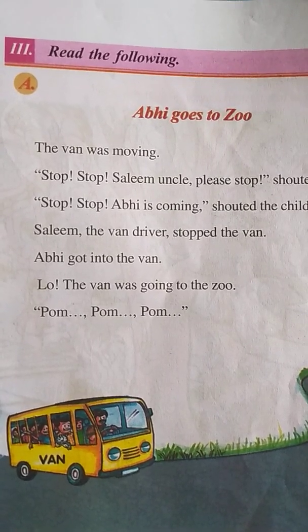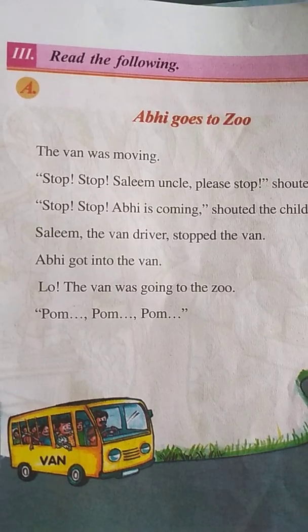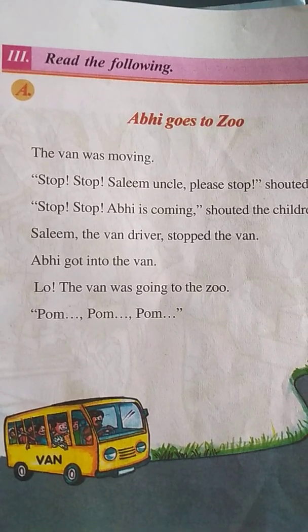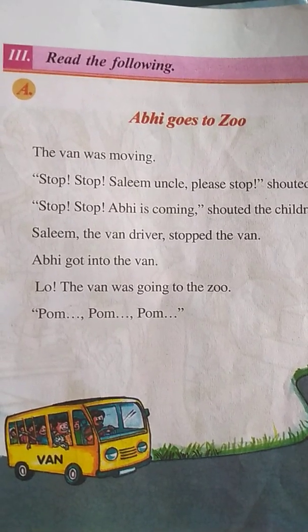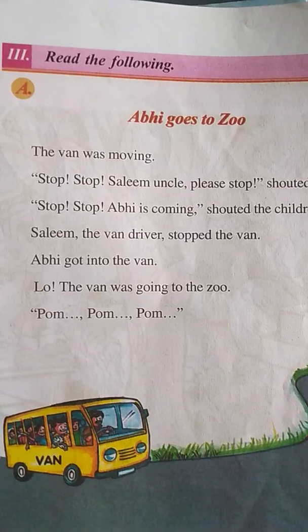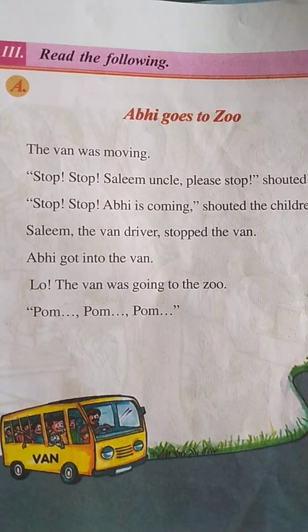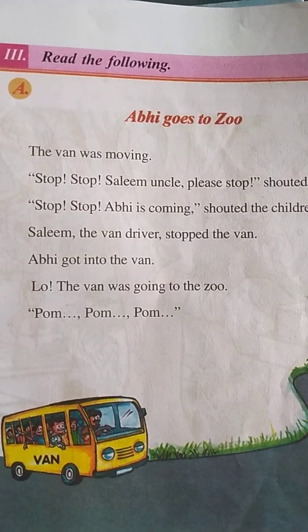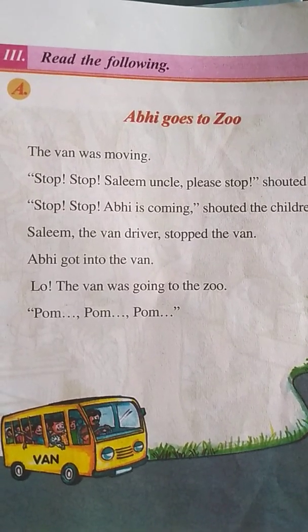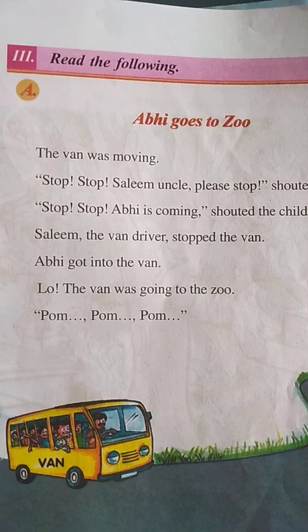Many animals he has seen there, like an elephant, giraffe, tiger, lion, kangaroo, horse, deer, birds also like peacock, parrot, owl. So he has seen all different kinds of animals in the zoo, and he enjoyed a lot there.